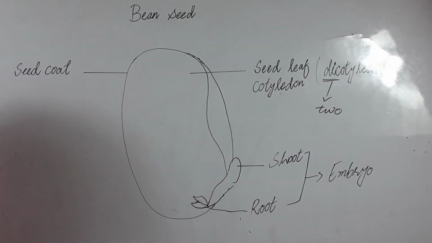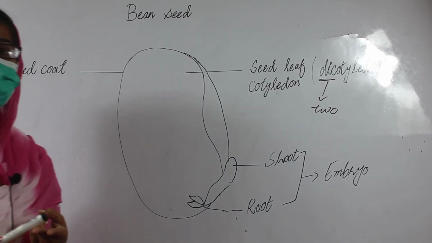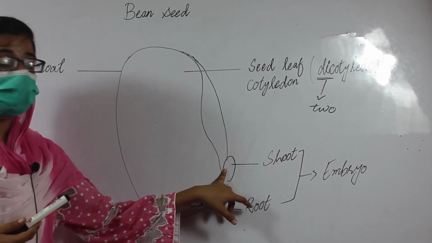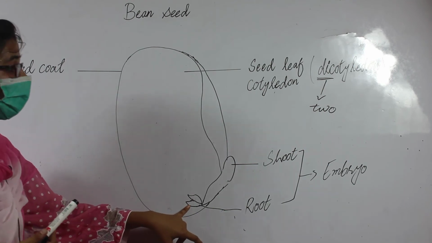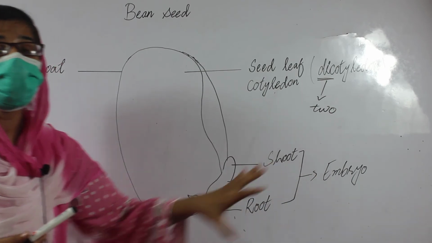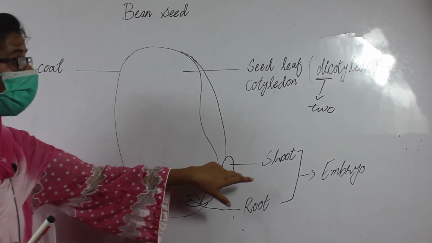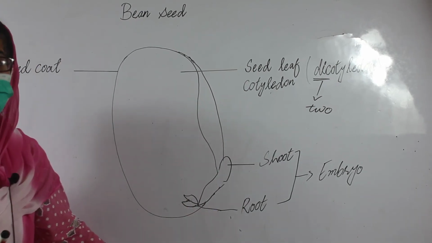Di means 2 and cotyledon means seed leaf. Here is the shoot and here is the root of the bean seed, and both collectively are called the embryo. If the right conditions are applied, the shoot grows upward and the roots grow downward.